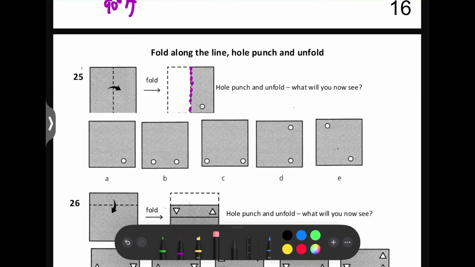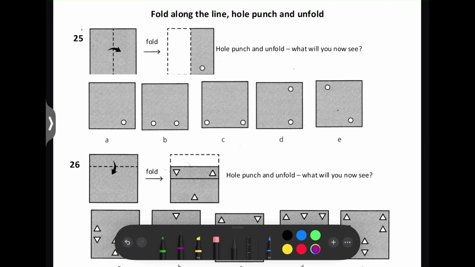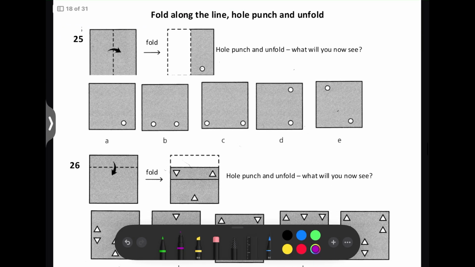Next, we've got these fold along the line, hole punch and unfold. So I've not seen these types of questions before, but basically what you do with these, the fold line, which is this dotted one, is kind of like a mirror line, so like a line of symmetry. So whatever is on this side will be on the other side. So here we've hole punched it here. So when you unfold it, there's going to be a hole punch hole in the same place.